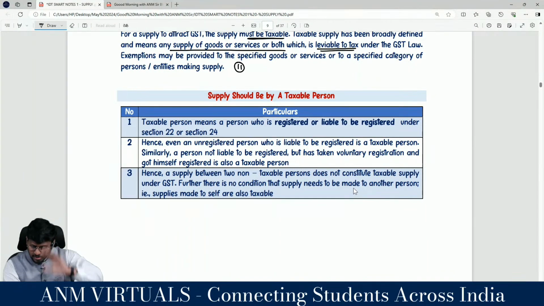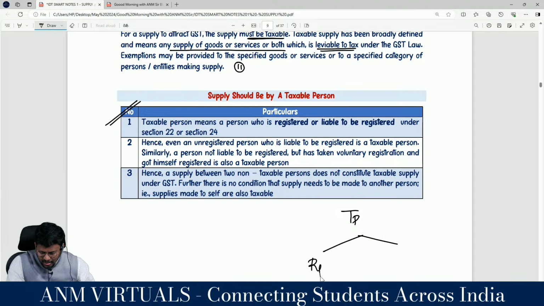Taxable person means a person who is registered or liable to be registered under section 22 or 24. So what do we call a registered person? A taxable person. So who is inside taxable person? A registered person. Who is liable to be registered is a taxable person. Sir, I have not taken registration, but I am liable for registration, so I am also a taxable person.